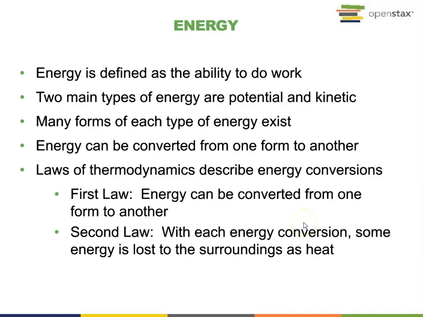Energy is defined as the ability to do work. There are two main types of energy. One is potential energy and the other is kinetic energy. Many forms of each type of energy exist. Energy can be converted from one form to another. The laws of thermodynamics describe energy conversions. The first law states that energy can be converted from one form to another. The second law states that with each energy conversion, some energy is lost to the surroundings as heat.